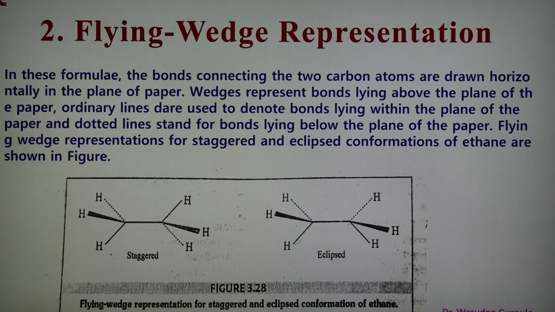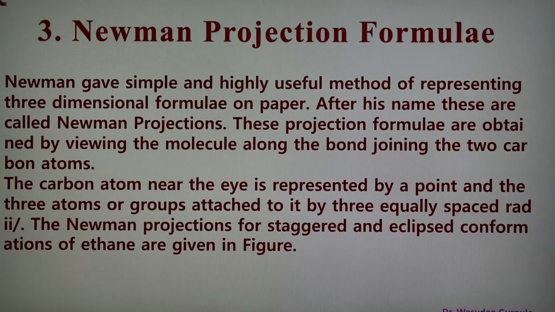But here the important representation is the Newman projection formula. This is a simple and highly useful method of representing the three-dimensional formula on paper. These formulas are obtained by viewing the molecule along the bond joining the two carbon atoms.